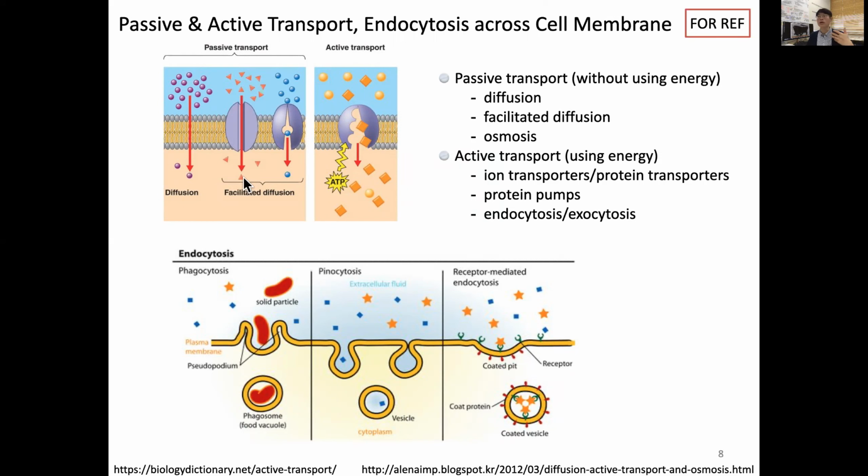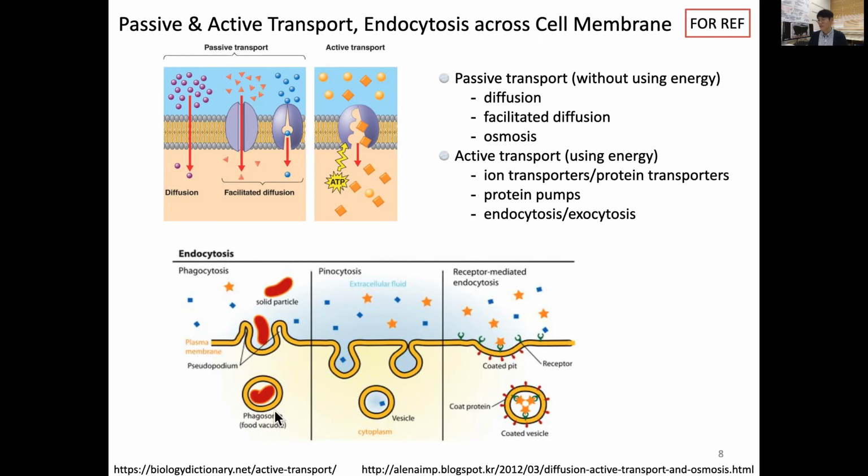However, if a molecule is already high here but we still want more transport in that direction, against the concentration gradient, we need energy. We call that active transport, such as ion transporters, protein transporters or pumps, or even endocytosis, which requires energy.